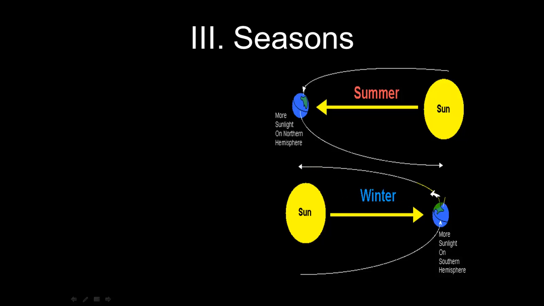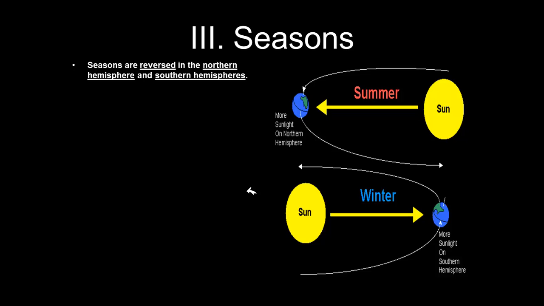This illustration represents the Earth and us in the United States. During the winter, we're tilted away. By this time, we've moved in our rotation to where we've tilted away from the sun. So during this time of the year, more sunlight hits the southern hemisphere and less is on the northern hemisphere. So this is during our winter, when our days are shorter.